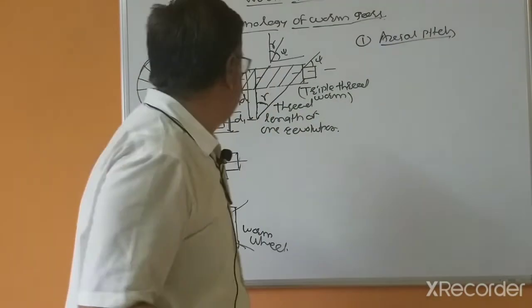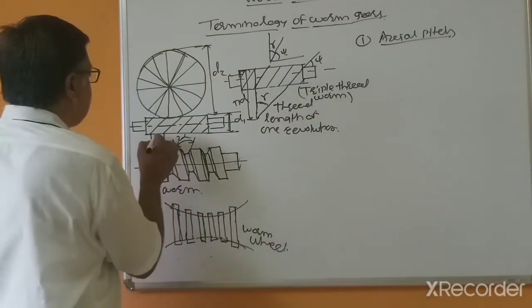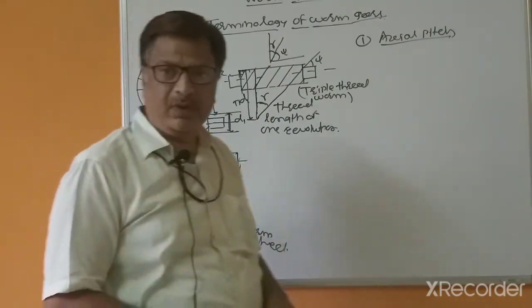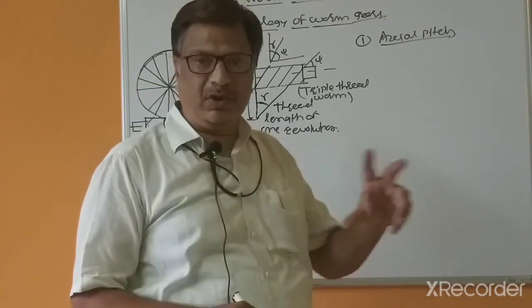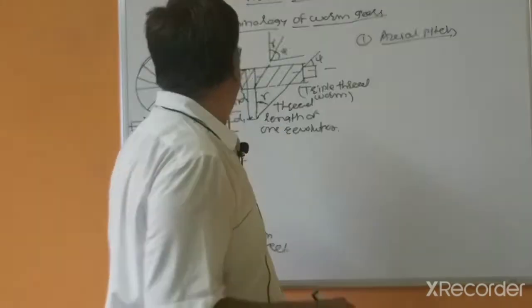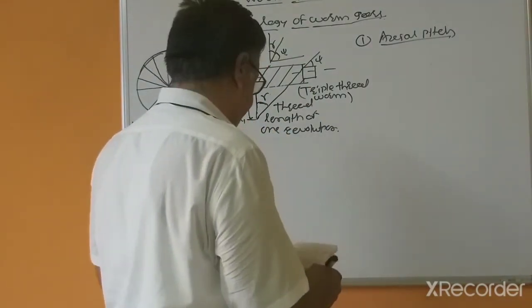The axial pitch: this distance is called the axial pitch. The distance measured between two threads of the worm is called the axial pitch.